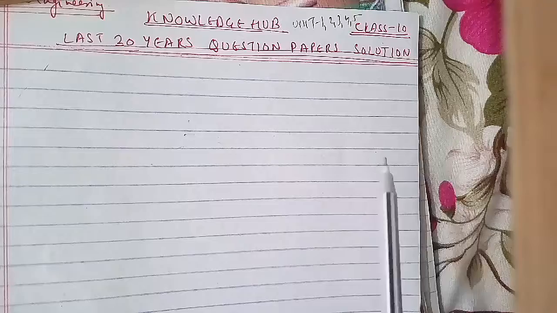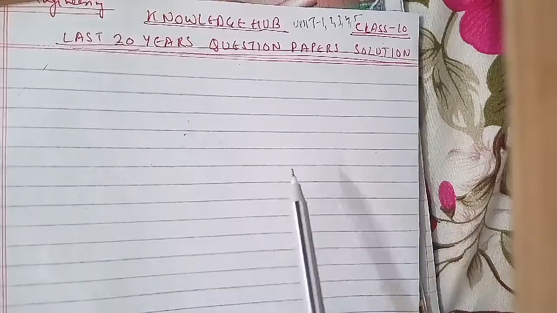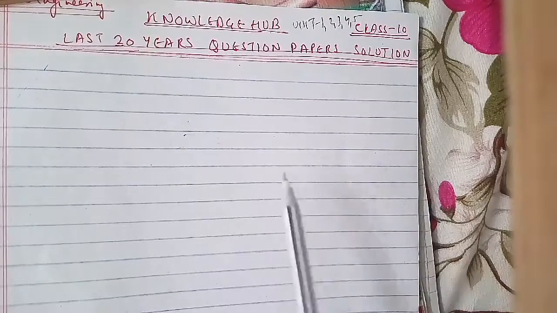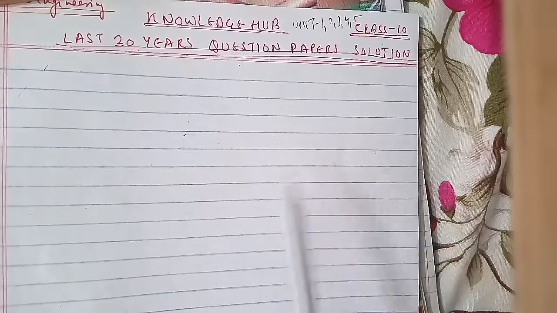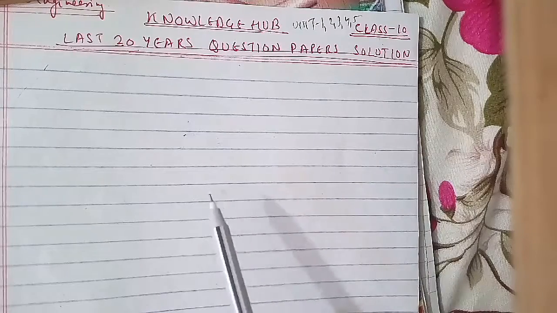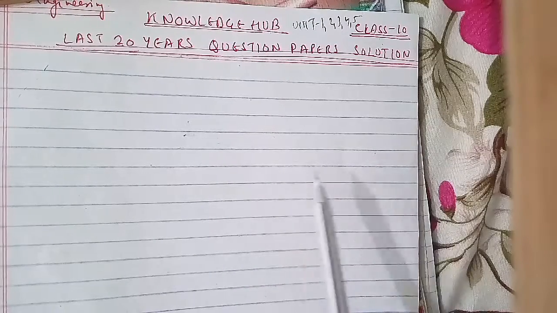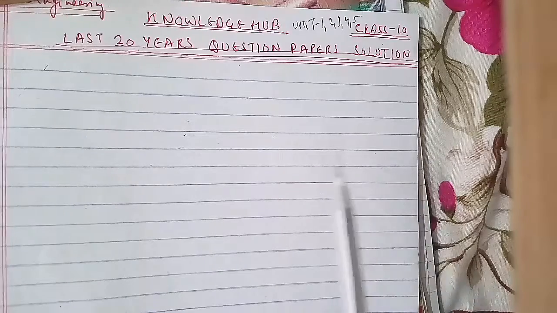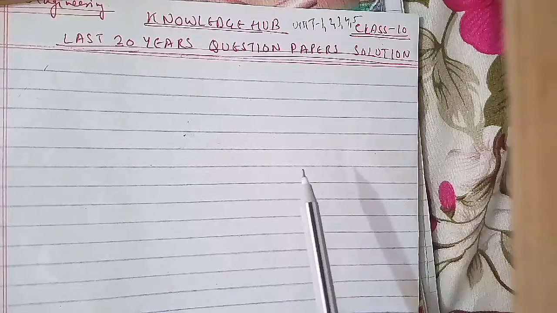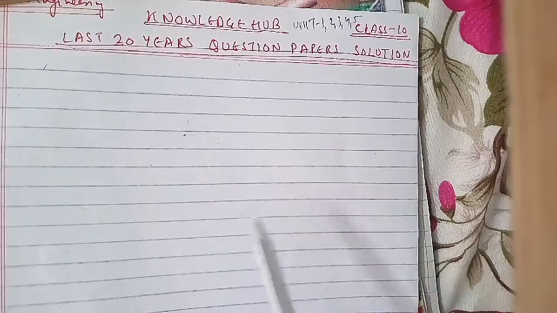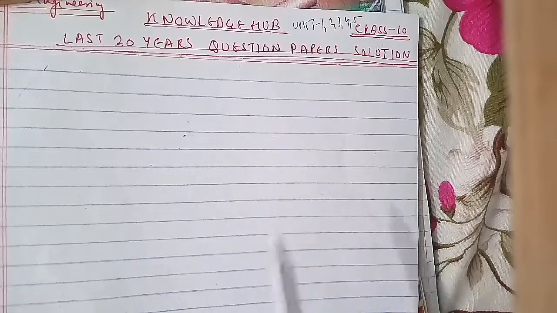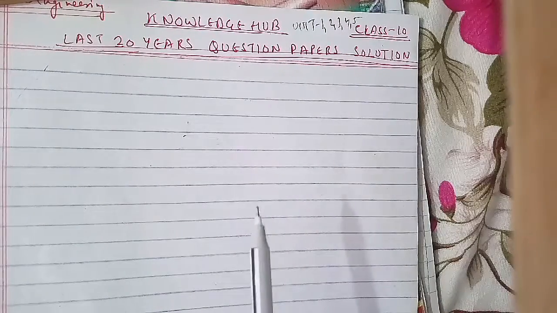Another is: what is the difference between SEI CMM and ISO standards? This is from unit 2, and even though it was asked in the previous examination paper as well, we had discussed it. Another is to describe the software process model, from unit 1. What is the evolutionary development model, and give its advantages and disadvantages. This is also from unit 1.